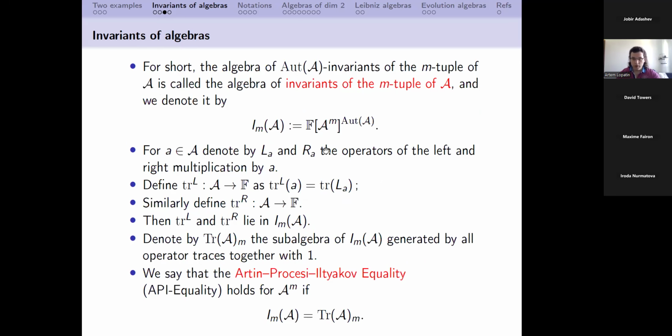So what problem do we have here? From now on, this group is just the group of automorphisms. And to shorten the notation, we'll use this notation. So we write I(m, A), which means that we consider the algebra of invariants of algebra A, where we consider m copies of algebra A. Here m can actually be arbitrary. We'll always try to work with arbitrary m, not just with m equal to 1. So what is the advantage of this construction? Why are we so interested in the structure of this algebra here?